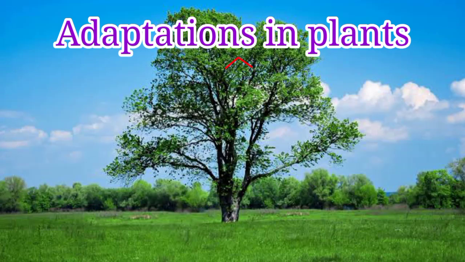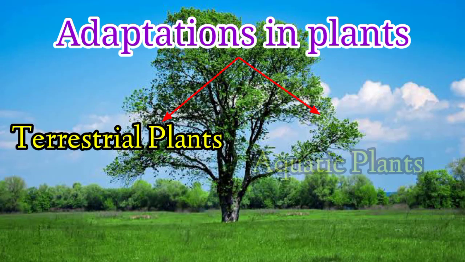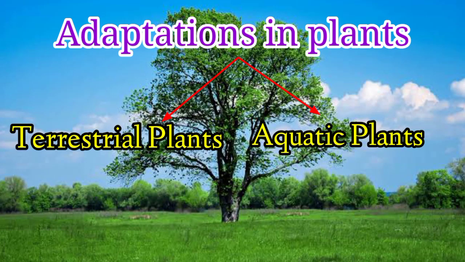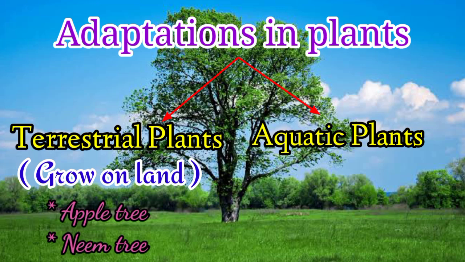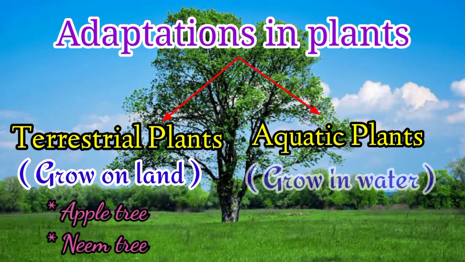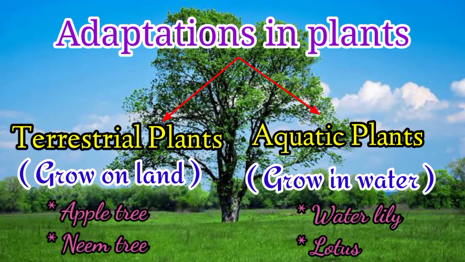Based on their habitats, plants can be classified as terrestrial plants and aquatic plants. First, terrestrial plants. Plants that grow on land are known as terrestrial plants. For examples, apple tree, neem tree, etc. Next, aquatic plants. Plants that grow in water are known as aquatic plants. For examples, water lily, lotus, and so on.